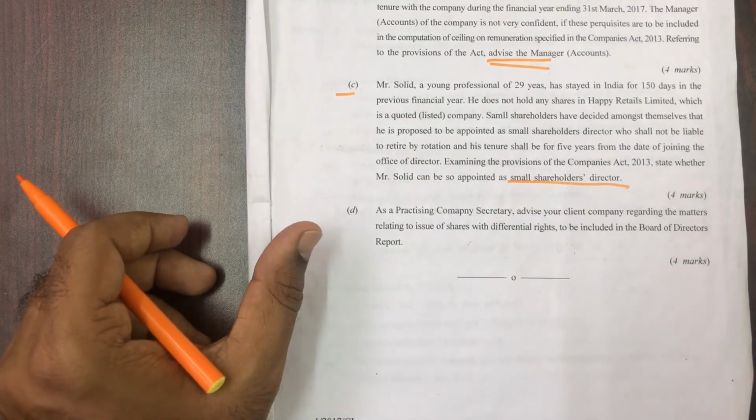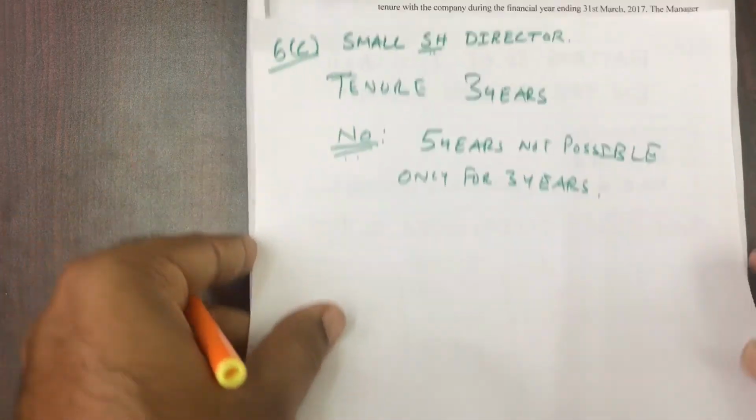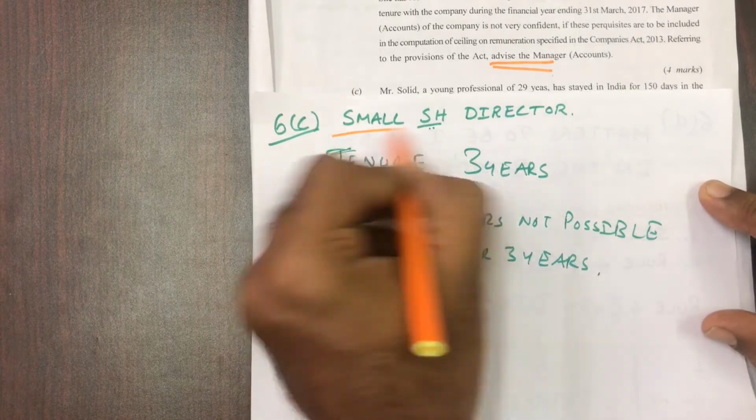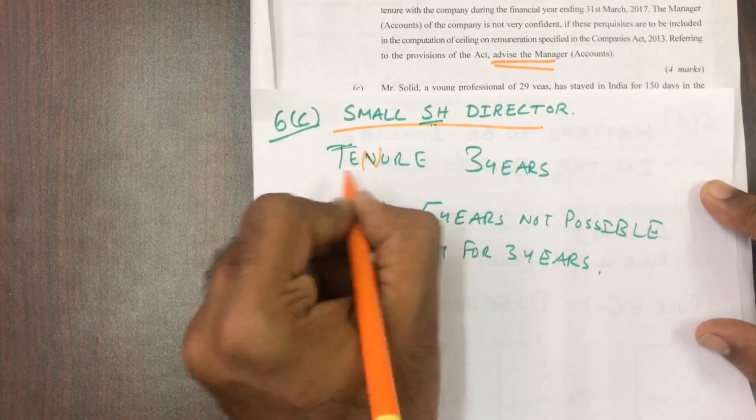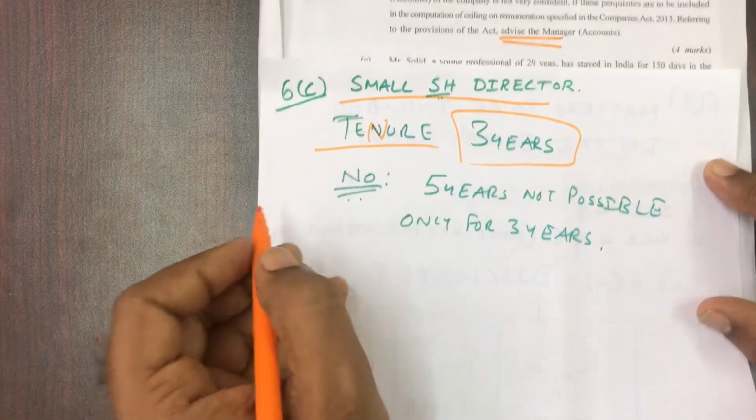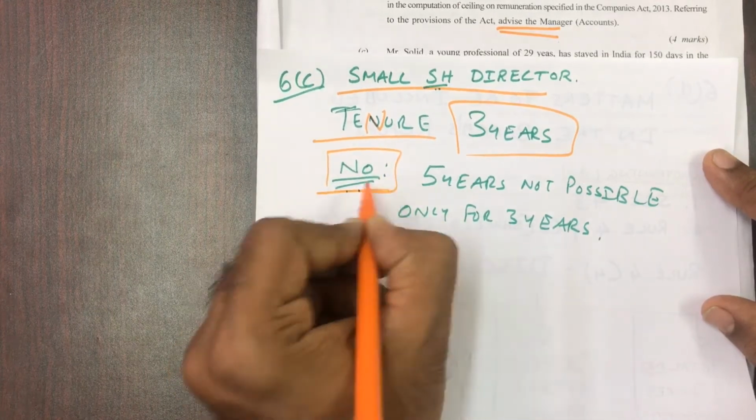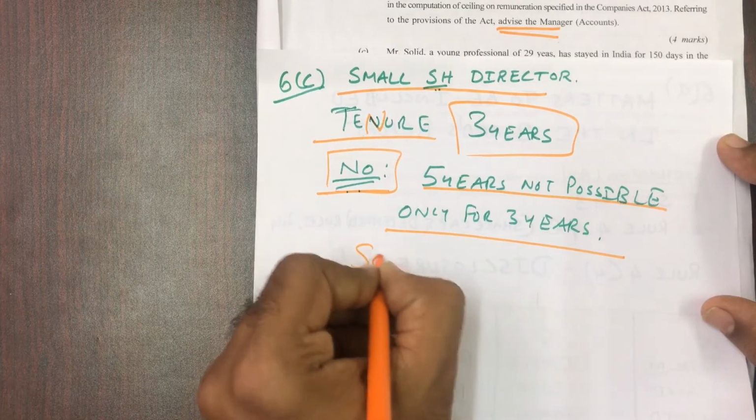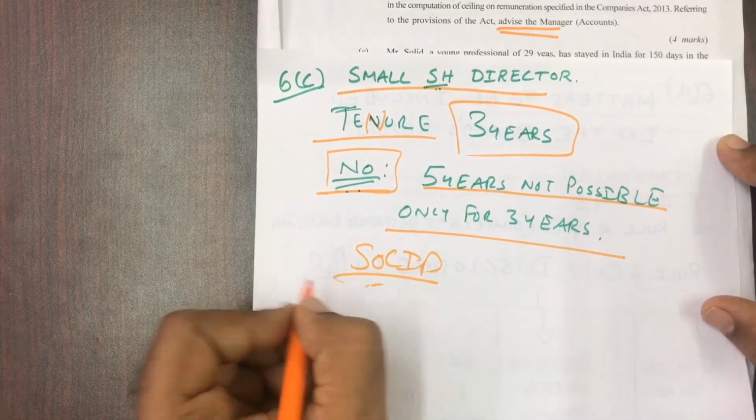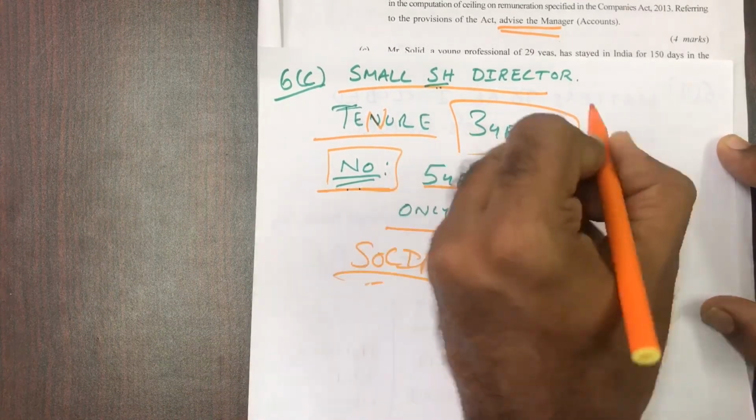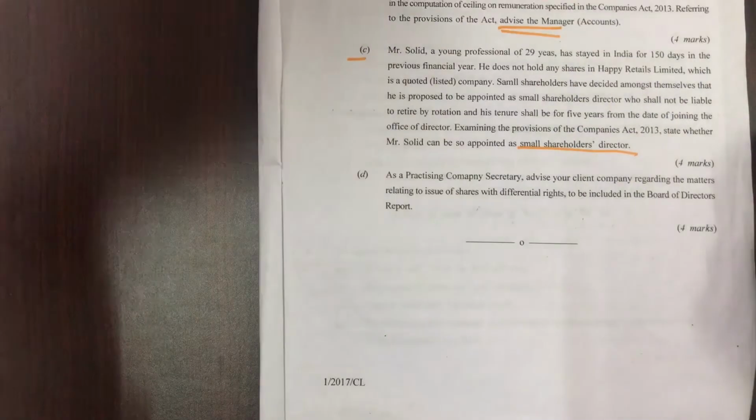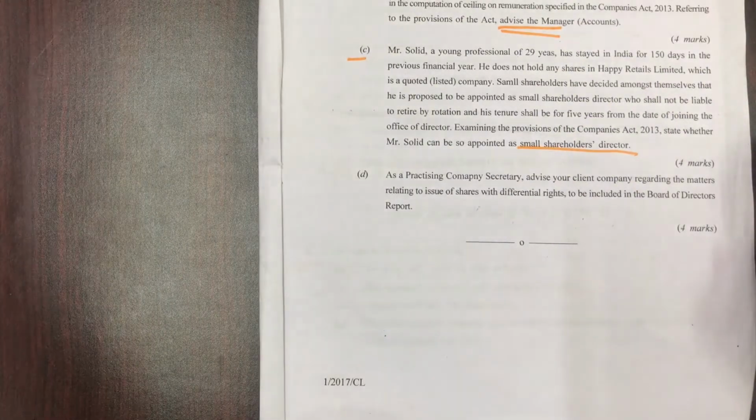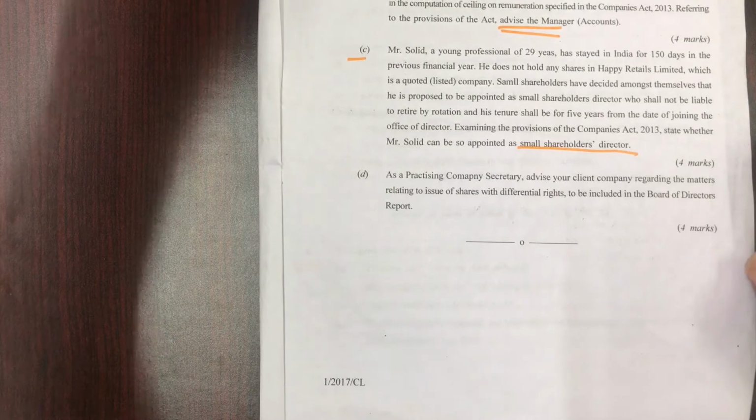Here they are talking about 5 years. If you see the provisions for small shareholder director, the Act clearly says that it is only for 3 years. So how will we write the answer? No, 5 years is not possible in our Mr. Solid's case. Mr. Solid cannot be appointed for 5 years. It is maximum for 3 years. If you elaborate that in the same way, you can easily score in this particular question.